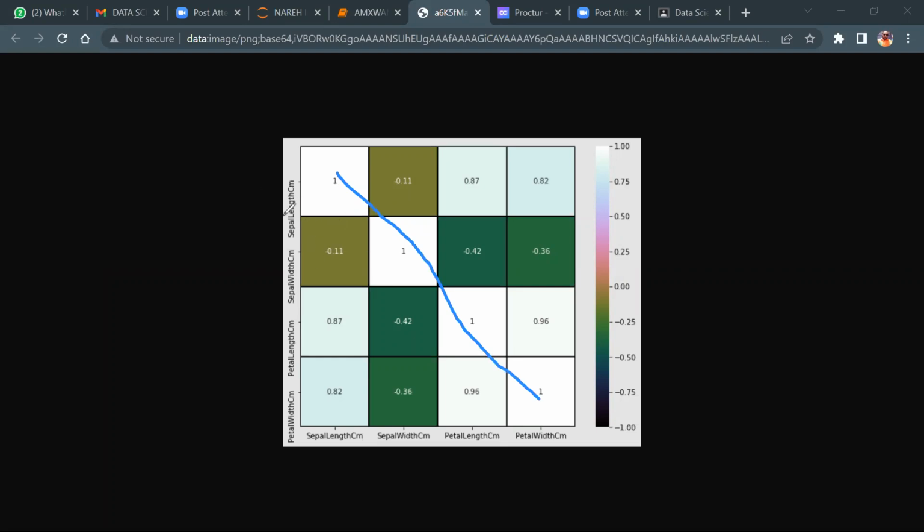So the relationship between sepal length and sepal length is 1, correct? The relationship between sepal length and sepal width is -0.11. Guys, do you understand or not? And the relationship between sepal length and petal is 0.87 and 0.82. Understood or not, everybody? So this concept is called a heat map,